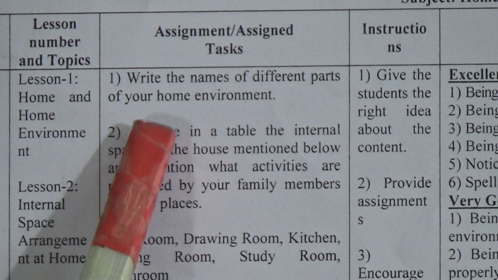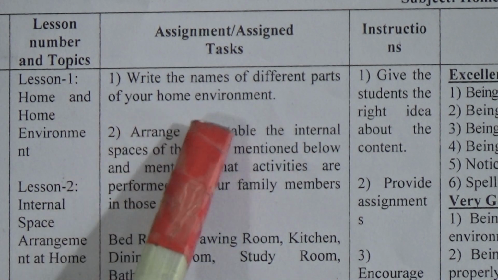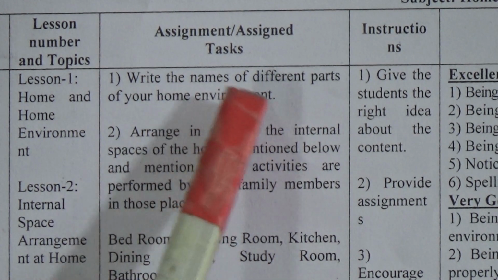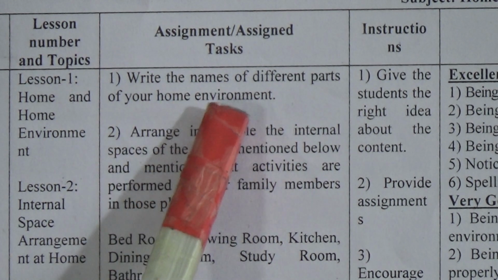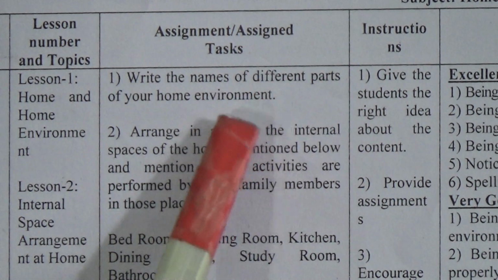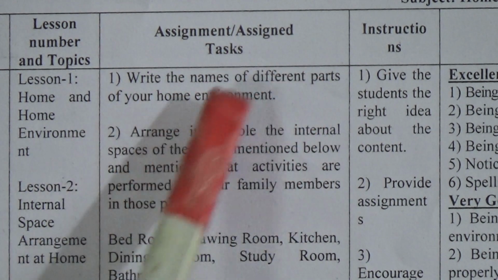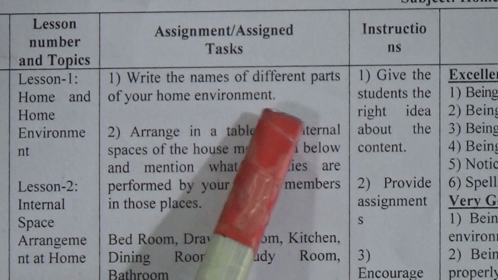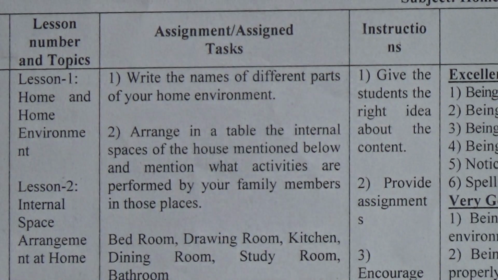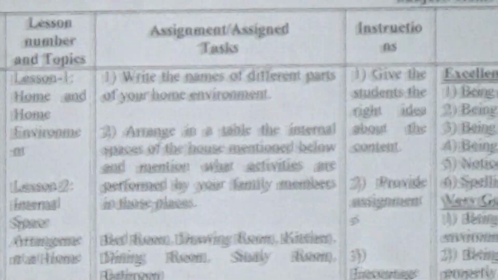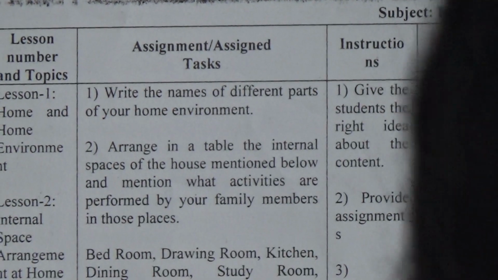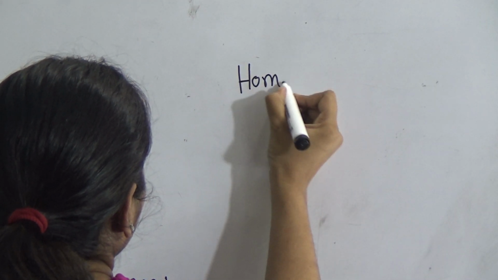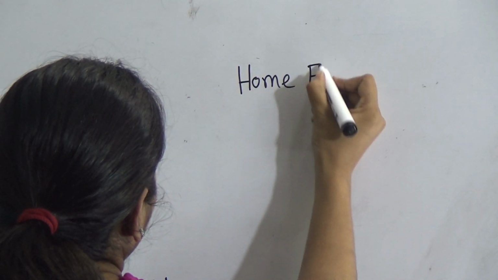So what do you know about home and home environment? You have to write at first in brief something about home and home environment. Then you will give different parts of your home environment. At first, like this, you can write home environment.